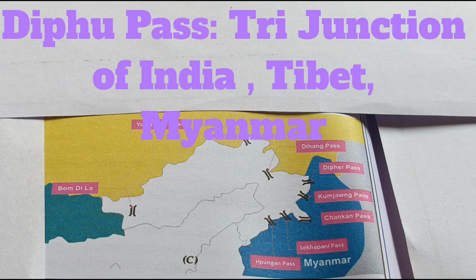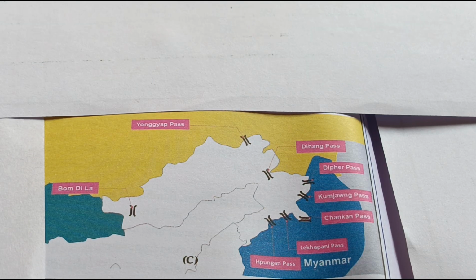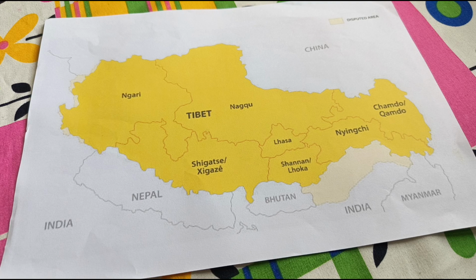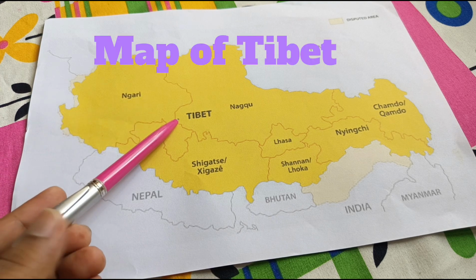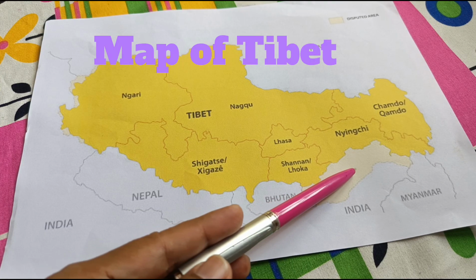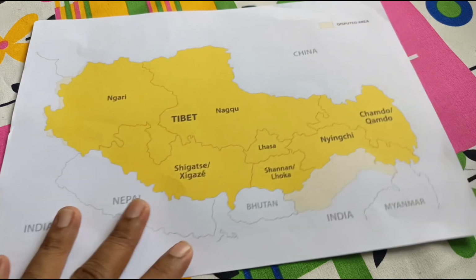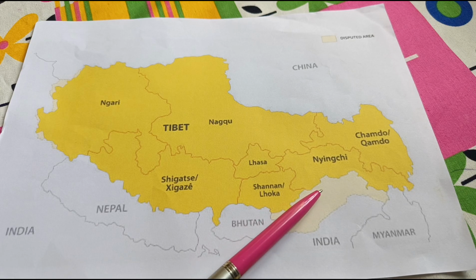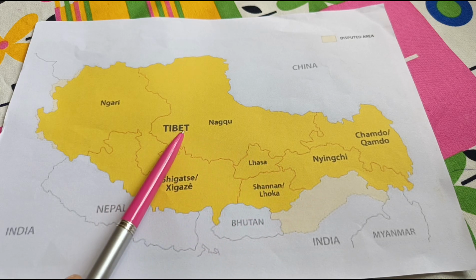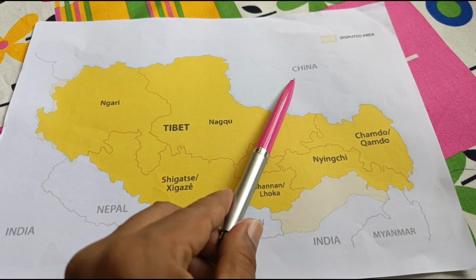So, we'll be talking about various other aspects of Arunachal Pradesh also after talking about the important mountain passes of Arunachal Pradesh. Let us now try to understand the map of Tibet, because understanding Arunachal Pradesh in this light, the light yellow part is Arunachal Pradesh. So if you want to understand Arunachal Pradesh, you'll have to know a little bit about Tibet also. And this Tibet is an autonomous region in China.